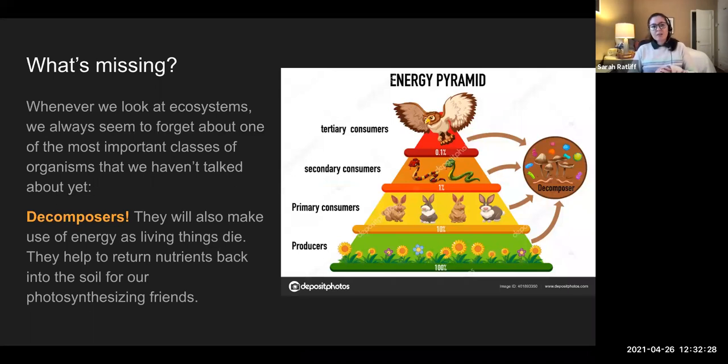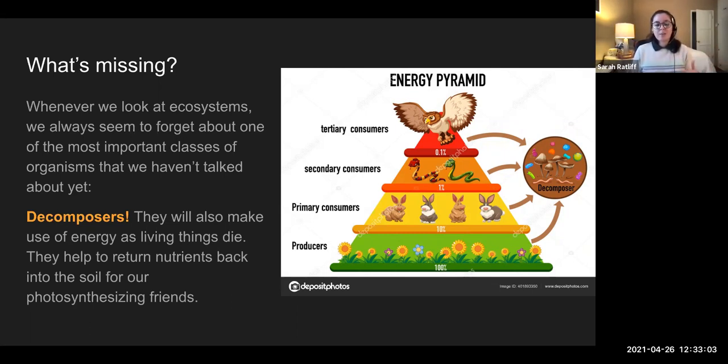When we're talking about things like food webs, energy pyramids, we almost always forget about decomposers. They are super duper important. We often forget about them because we don't like to think about them. They kind of represent death, but all living things die. It's just a fact of life. And without decomposers, we might have a real issue in our ecosystem. Decomposers break down dead things and they return those nutrients back to the soil so that our photosynthetic friends, our little plants here, can use those nutrients to then be their producing selves.